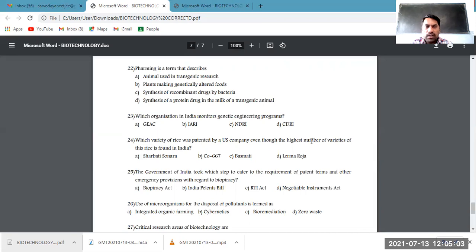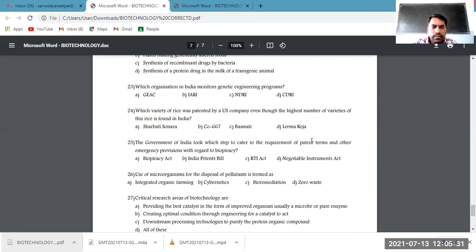Synthesis of recombinant drugs in bacteria is not pharming; they are simply called biotechnological drugs. Synthesis of a protein drug in the milk of a transgenic animal: obtaining certain proteins or drugs in the milk of transgenic animals like Rosie the cow, we call pharming. That is the right answer, option D.